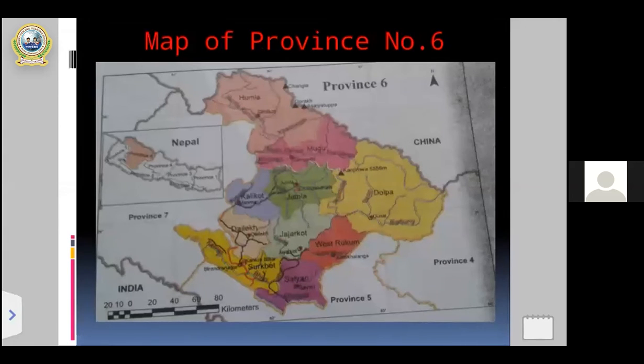Before we discuss province number 6, Miss Kajal, are you listening to me? Sir. Okay, Kajal, we just discussed province number 5, right? Yes, sir. Do you have any confusion about those points? There are two slides that indicate the major points of province number 5, the second and third slides. Do you have any confusion about those points? No, sir.